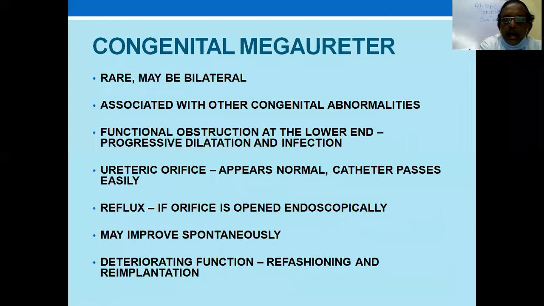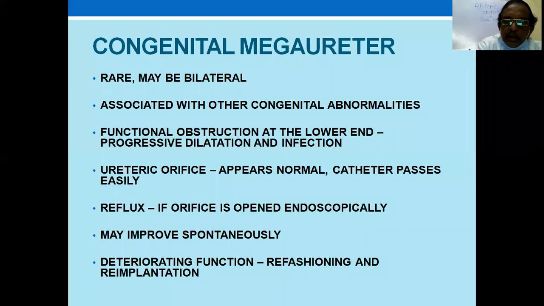And a congenital megaureter is another important thing. What is mega? Mega is big. How big? To be called a megaureter, it should have a diameter of more than 10 millimeters. It is rare, maybe bilateral on either side, and may be associated with other congenital anomalies.